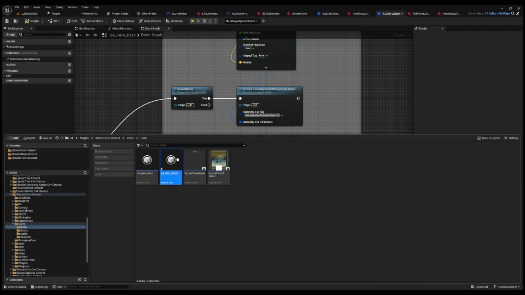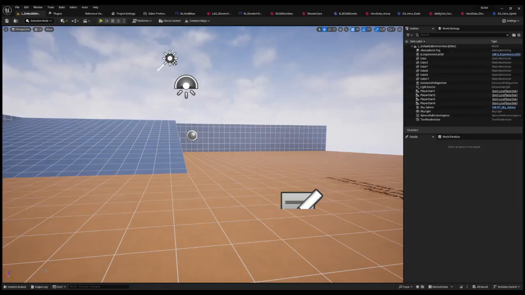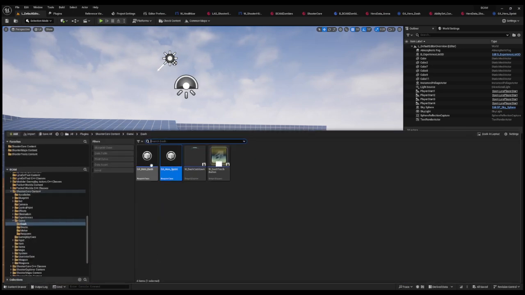Sprint, right? So now that we open it, everything in this ability is what gets run when you activate the ability. So instead of setting this up, because nobody wants to watch me set this up in blueprints, there's a ton of sprint tutorials. Go look that up. This is not the place. Once you've got that set up,